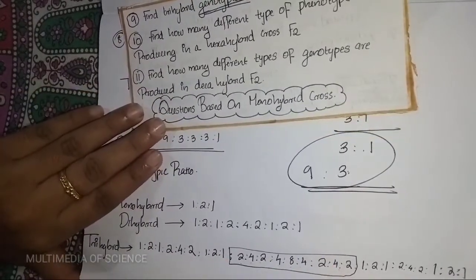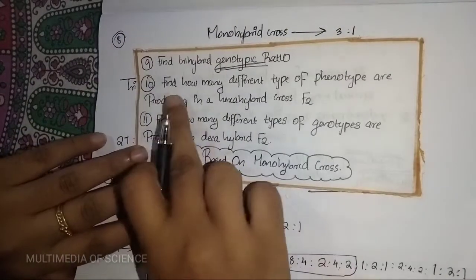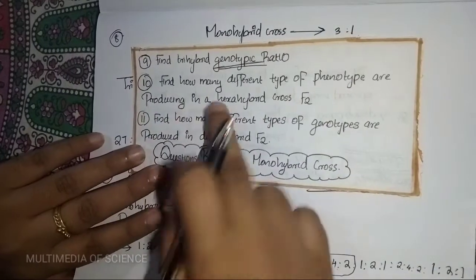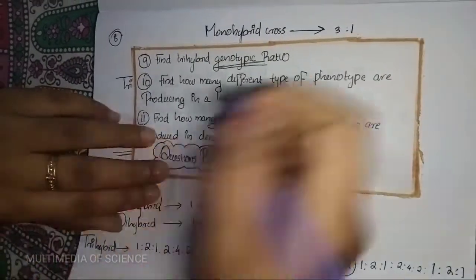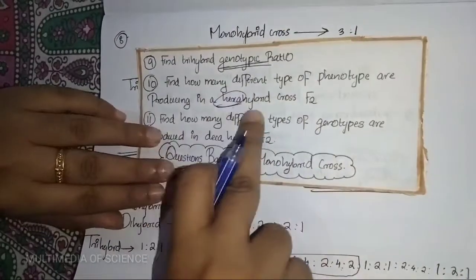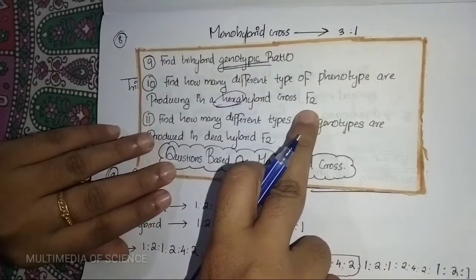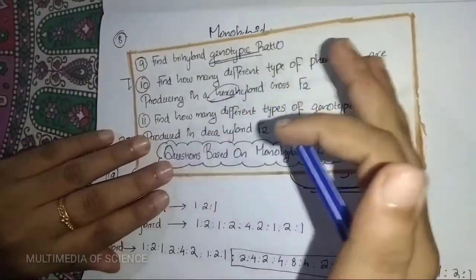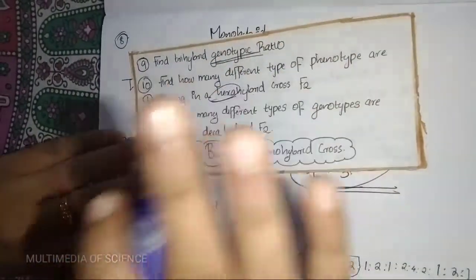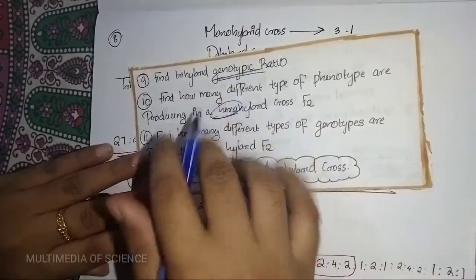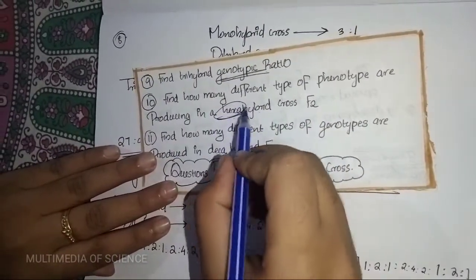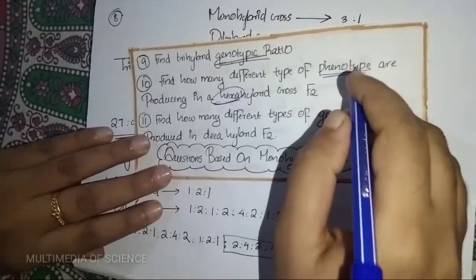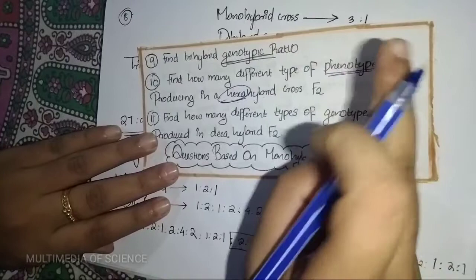So please go through these again. Next question: find how many different types of phenotype are produced in a hexahybrid. Hexa means 6. So we want to find the phenotype. What is the ratio of phenotype? It is raised to 1.